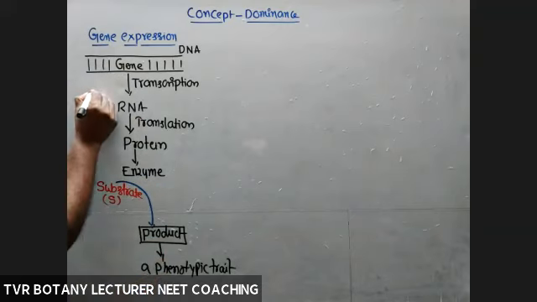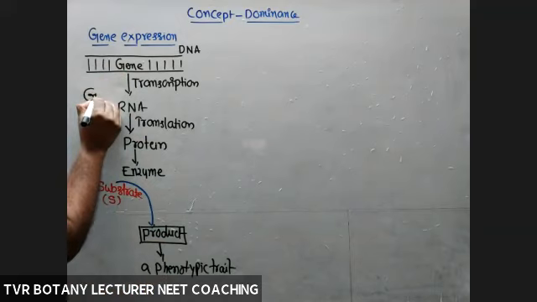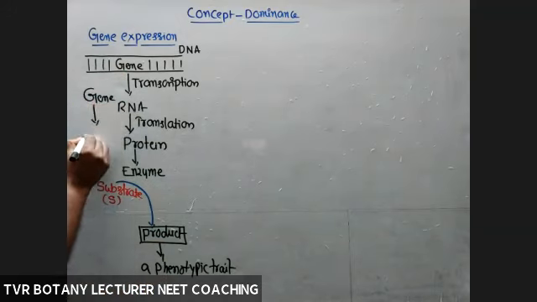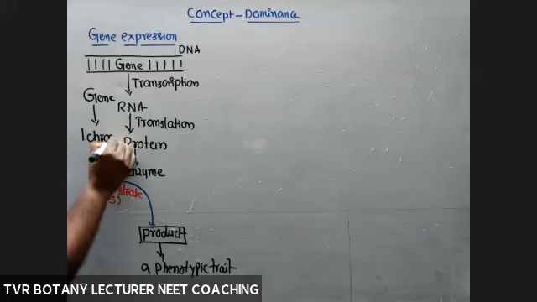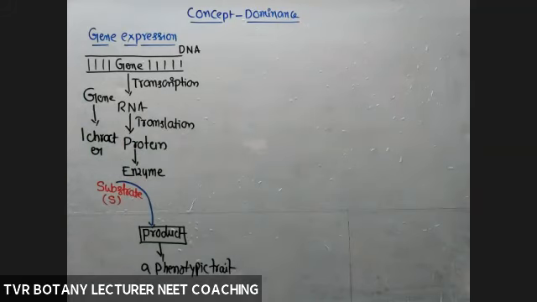Whatever the type of gene, it is concerned with a particular character. For example, here I'm taking one phenotypic trait, a character. Usually, of course, some genes are able to regulate more than one kind of phenotypic character.